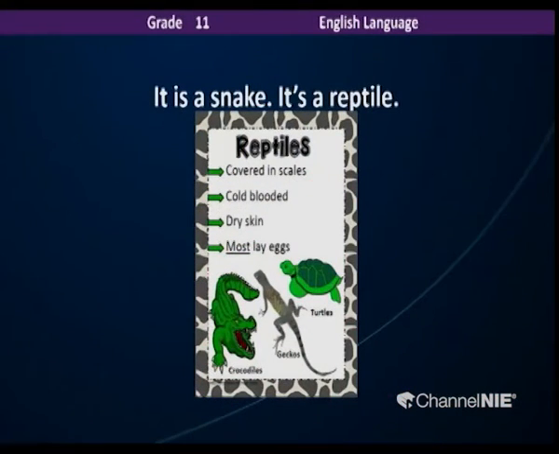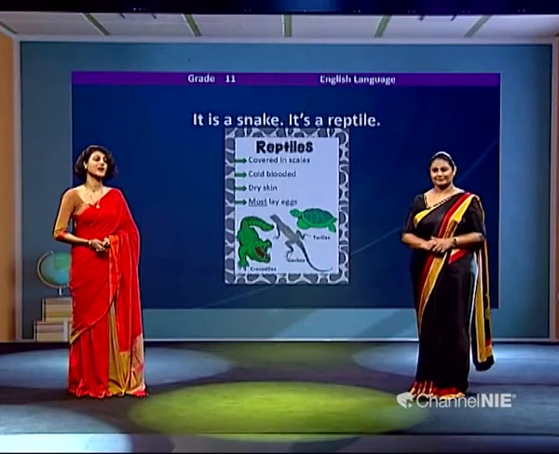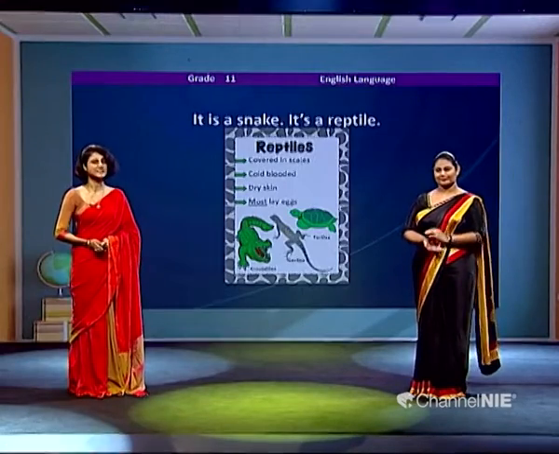reptile. So a snake is a reptile. What are the features of reptiles? Covered in scales. They are cold-blooded, they have dry skin, and most of them lay eggs. Oh yes. So turtle, tortoise, crocodiles, geckos. They are cute, yes. So these are reptiles, and you can see the features.